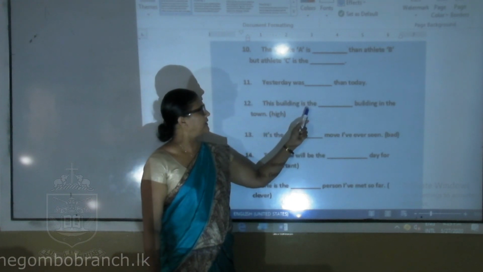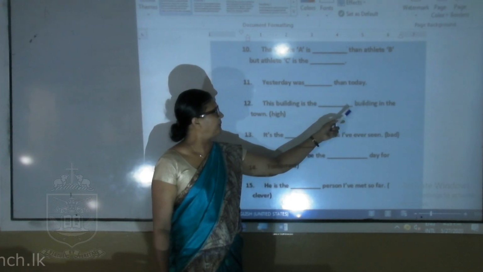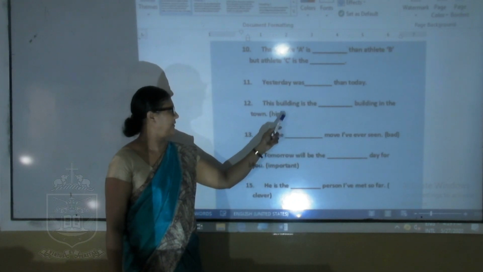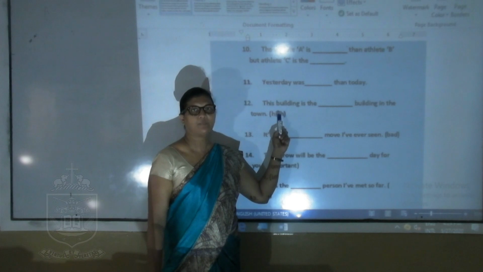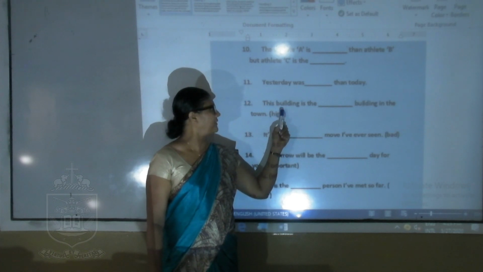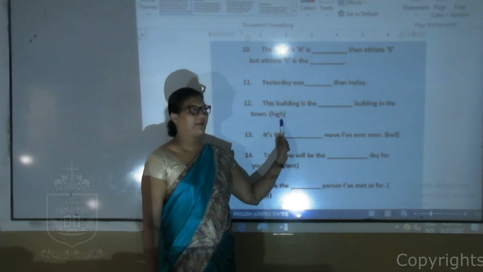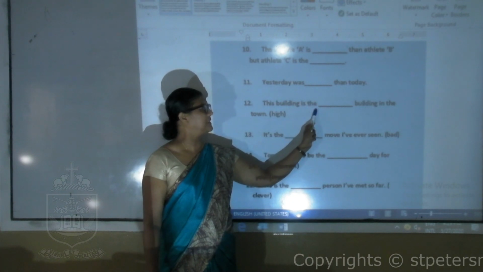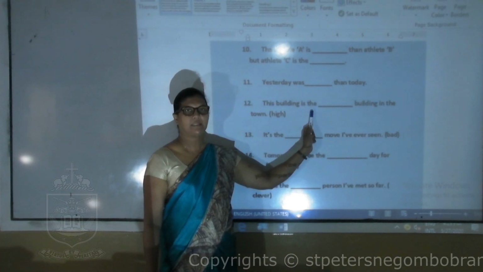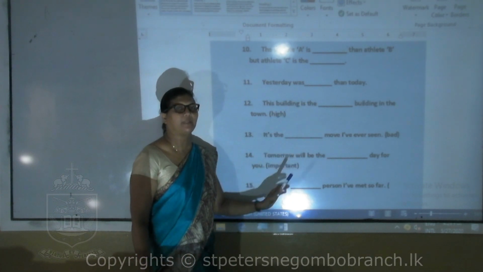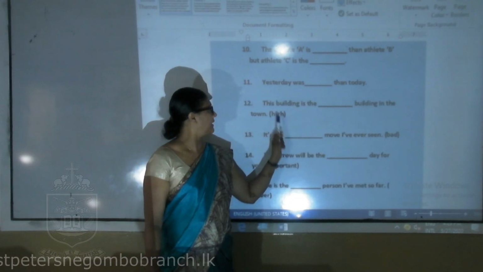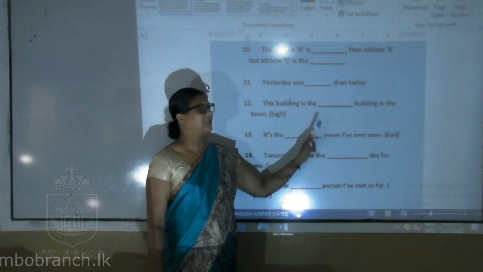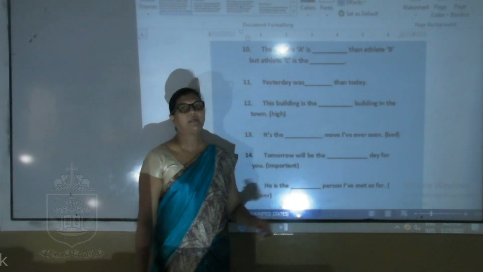This building is the blank building in the town, high. The word high is in the blanks. So we have to take the superlative form of this adjective, highest. Because you can see "the" here. You can see "the" here, so we have to take the superlative form of this adjective. The highest. This building is the highest building in the town.